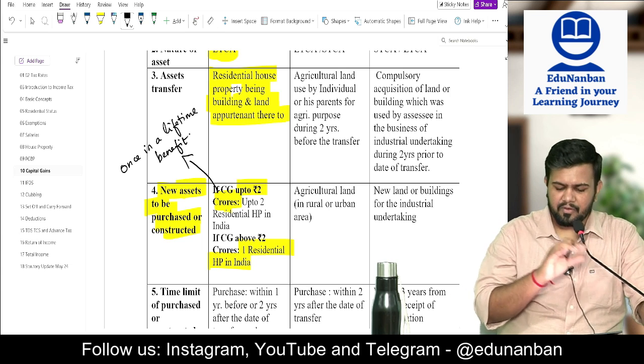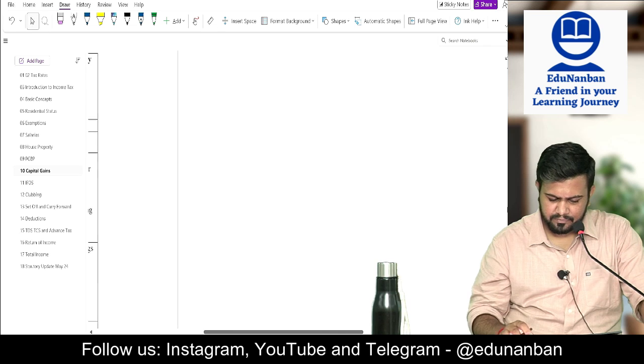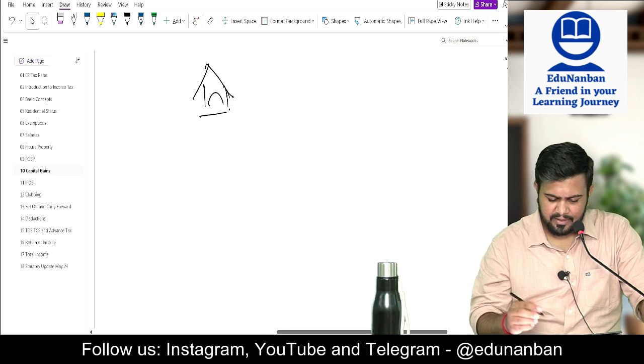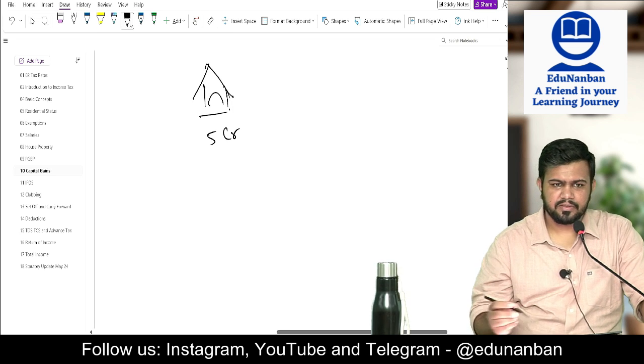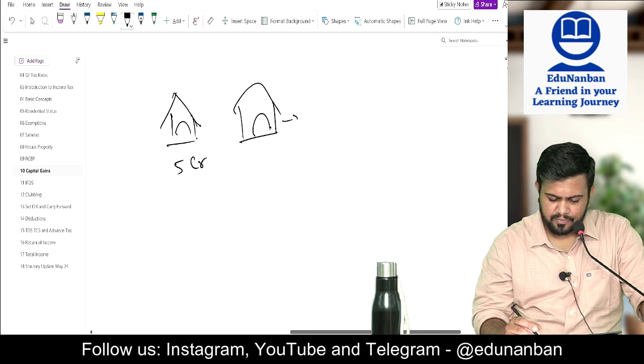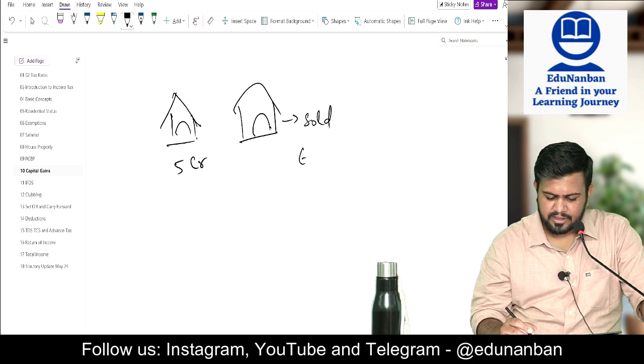Understood? Now what did I say? Listen here. There is one house. I bought this house, let's say, for 5 crores. Now I am selling this house, sold for 6.5 crores.